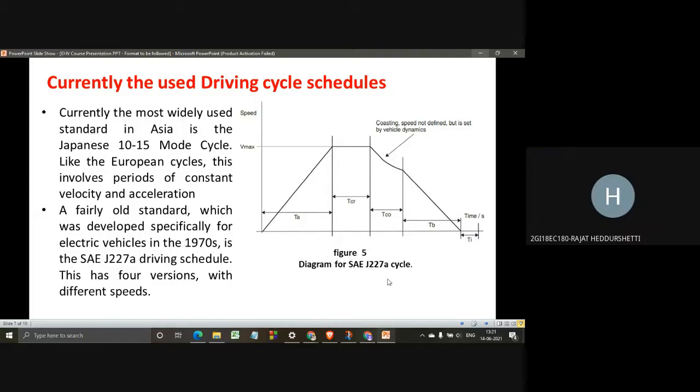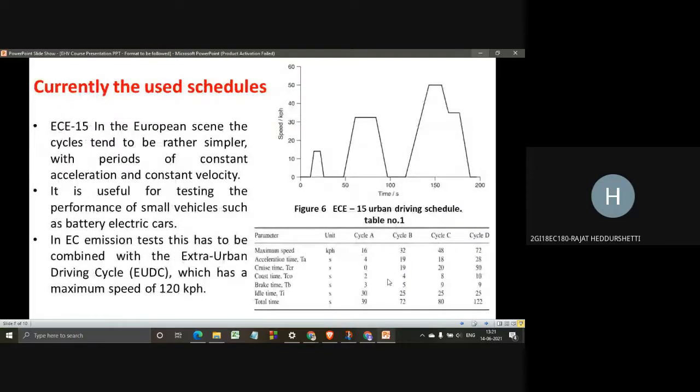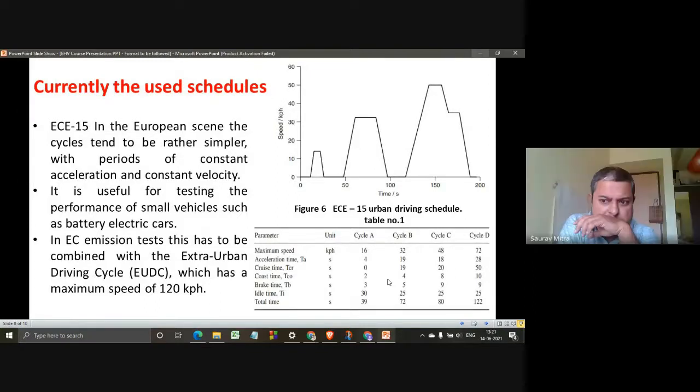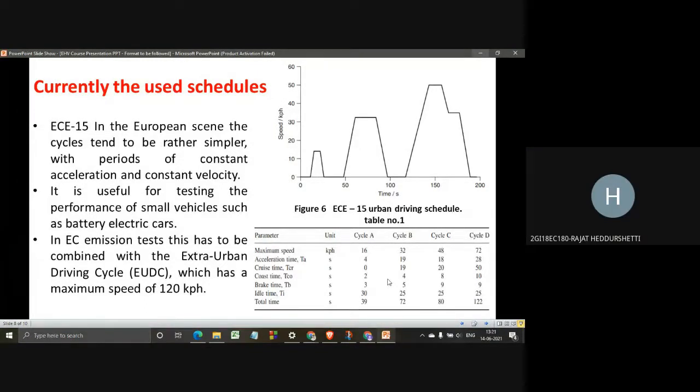Next, all these standards have maximum speeds in the region of 100 kilometers per hour for several important types of electrical vehicle, including the electrical delivery vehicle and the electric motor scooter. This is an unrealistic speed. In reality, we have lesser speeds.